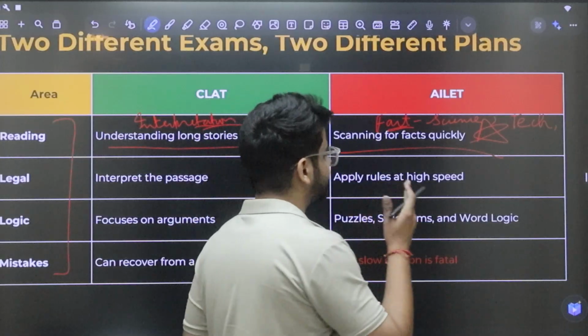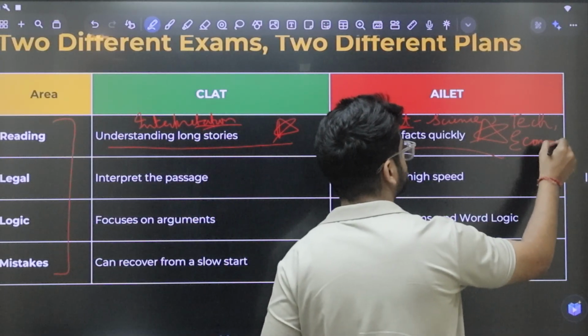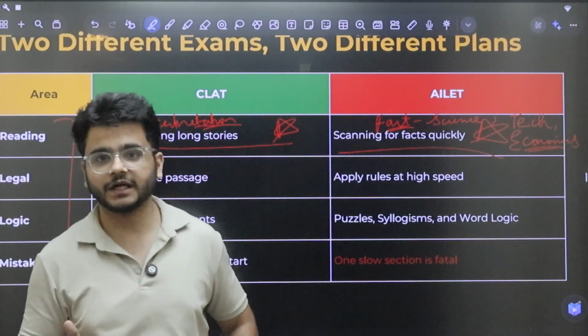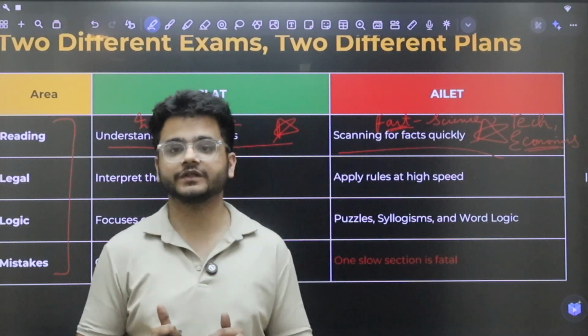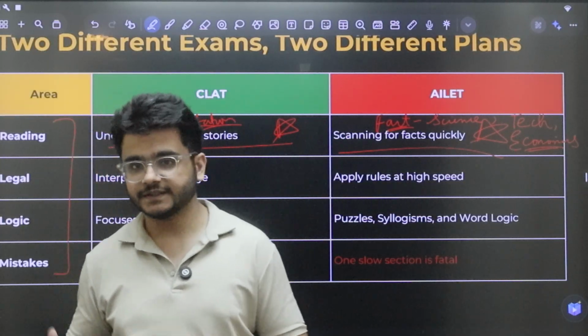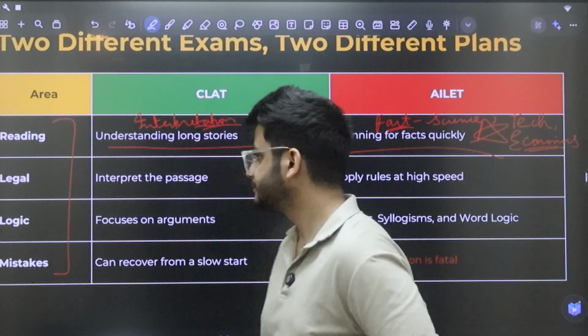Then science हो गया, tech हो गया. Third domain can be economics. So economics में आपको GDP, inflation के बारे में बात हो सकती है. So ये 3-4 genres हैं जो बहुत ही fact based होते हैं. You just have to scan the facts. So that is the main difference. CLAT is interpretation based, ALET is fact based.